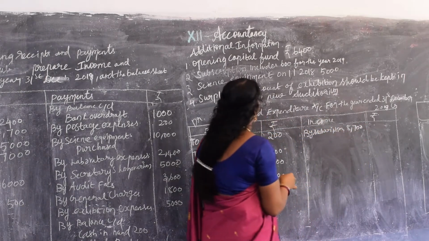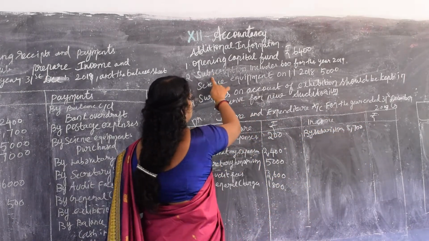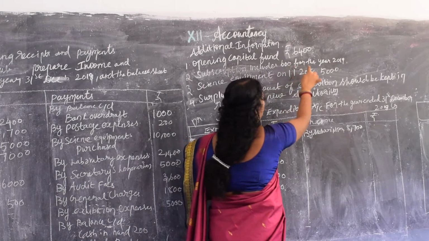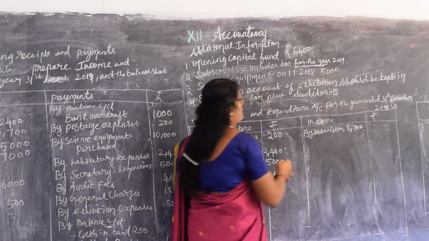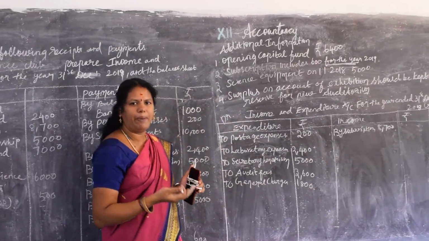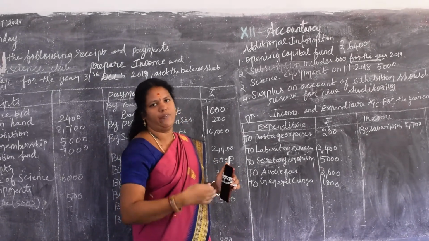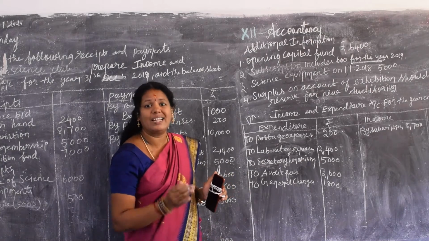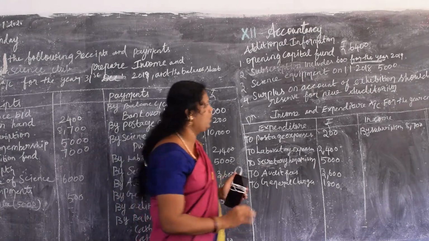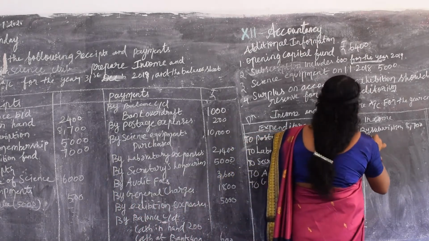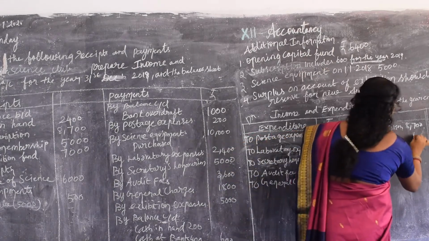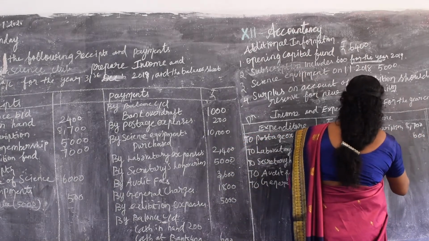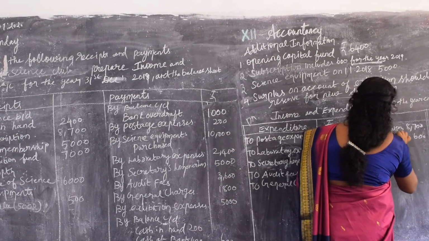Check whether you have an adjustment for this. Yes. Listen, subscription includes 600 for the year 2019. What does it mean? It means it is for the subsequent year. I have received the current yearly subscription for the year that is yet to come. So that is received in advance. So that thing you have to deduct. Received in advance, how much? 600. Received in advance for the subsequent year.